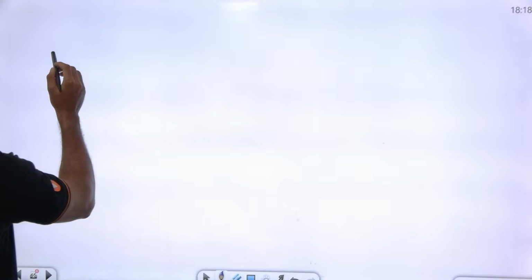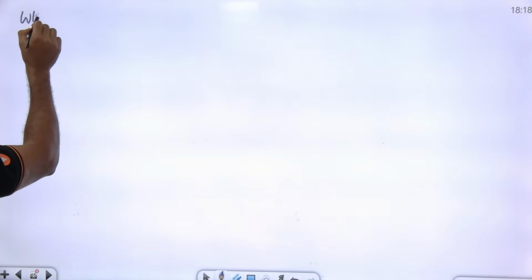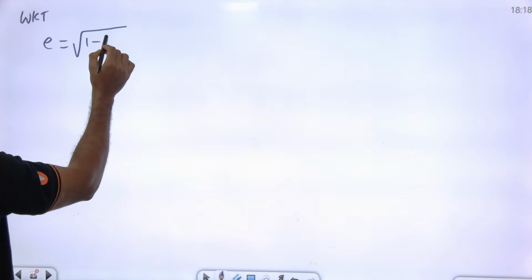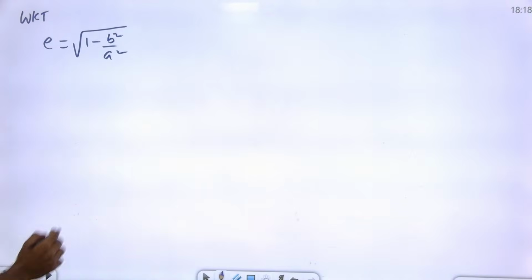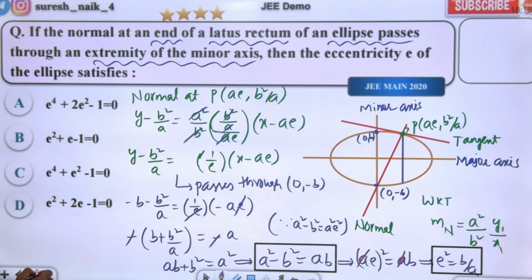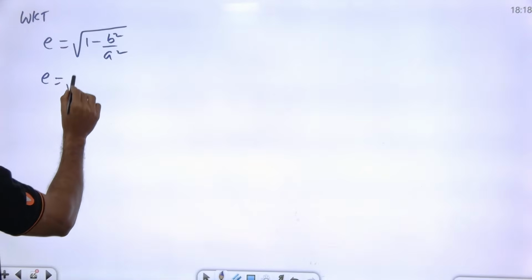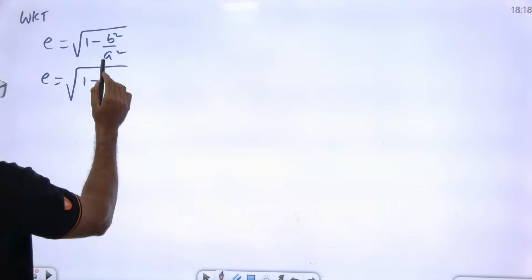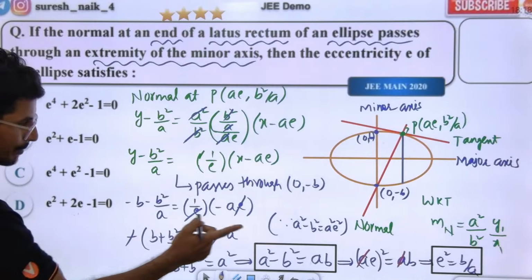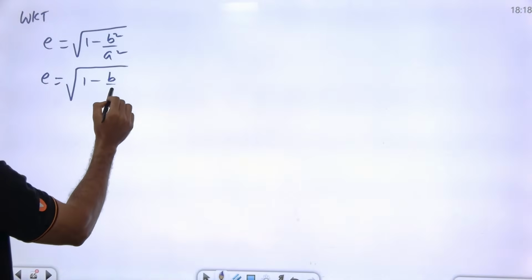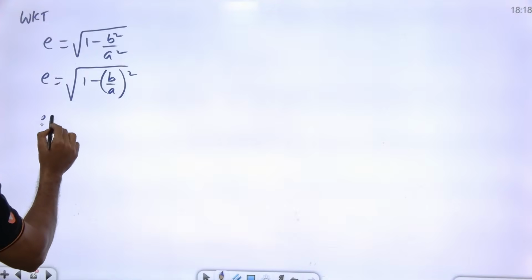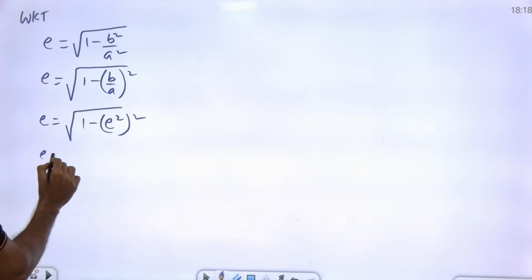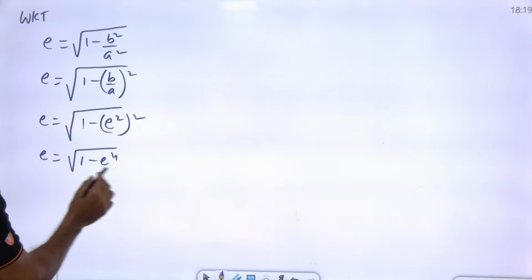So we'll do in the next page. We know that E is equal to what? 1 minus B square by A square. B square by A square is B by A whole square. E is equal to 1 minus E square whole square. E is equal to what? 1 minus E to the power of 4.